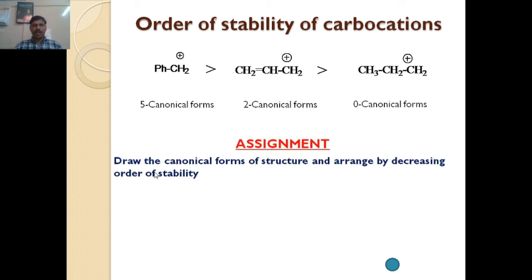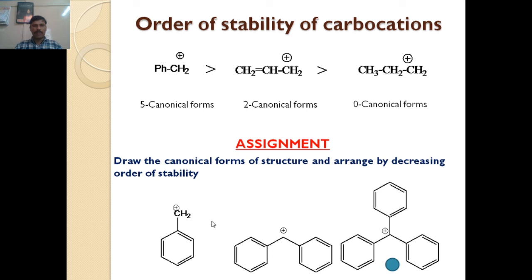Assignment: draw the canonical forms of the structures and arrange them in decreasing order of stability. We have given here 3 examples for writing the canonical forms of those 3 structures. The first one is the benzyl carbocation, then biphenyl carbocation and triphenyl carbocation. You have to draw the canonical forms of those structures, and you have to write those carbocations in decreasing order of stability.